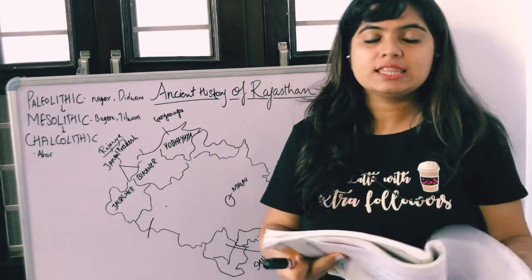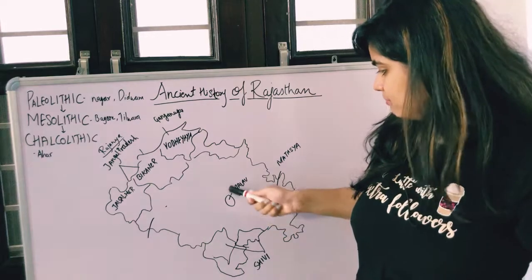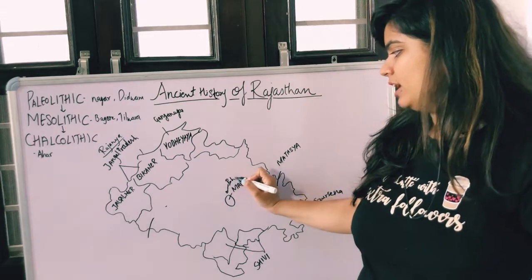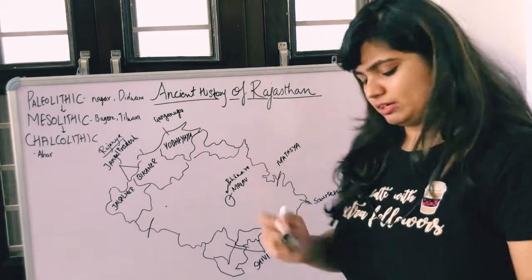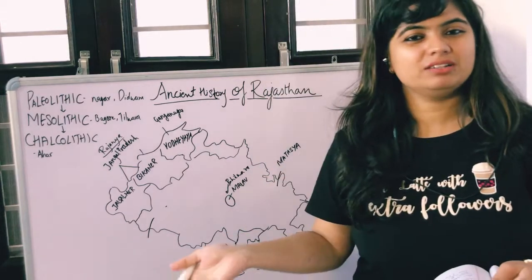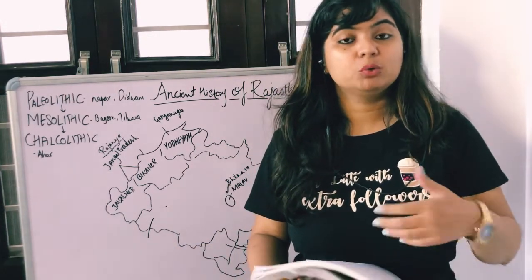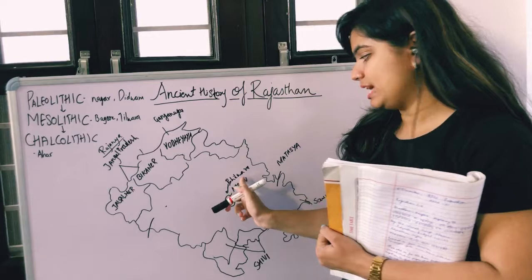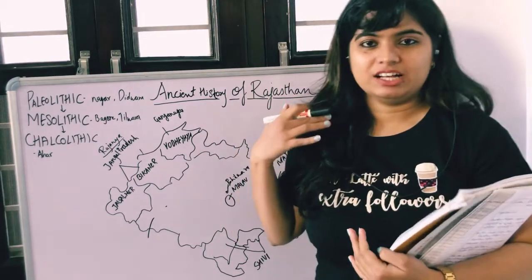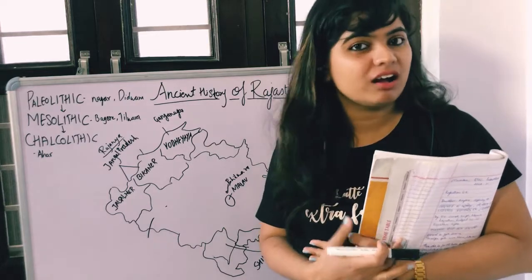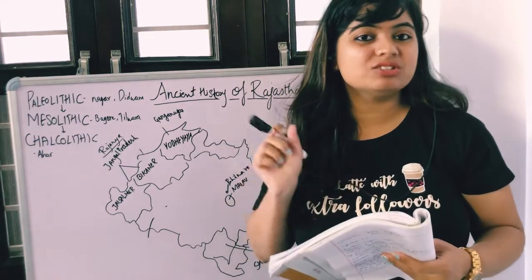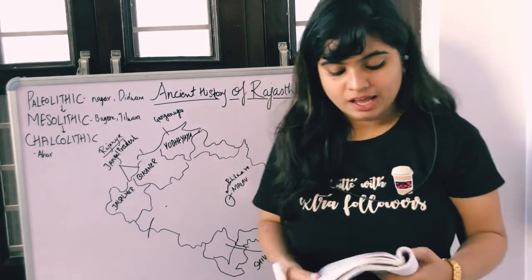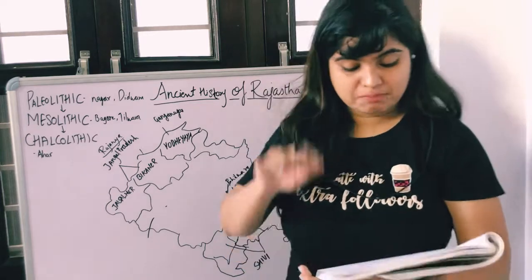These were the names of sites. Tilwara and Bagor are somewhere in Bhilwara. Bhilwara comes somewhere here, okay? If you are unable to learn the name, because I know the pronunciation may be difficult or different for people who are not from Rajasthan, okay? This is pronounced as Bhilwara in English, and in our local accent we say Bhilwara, okay? Bhils means the tribes. So this is the major place of tribes in Rajasthan. Okay. So now we have Bagor's major description here.